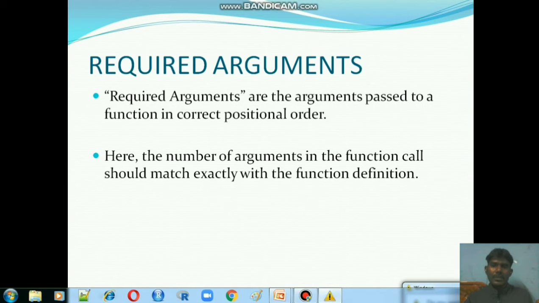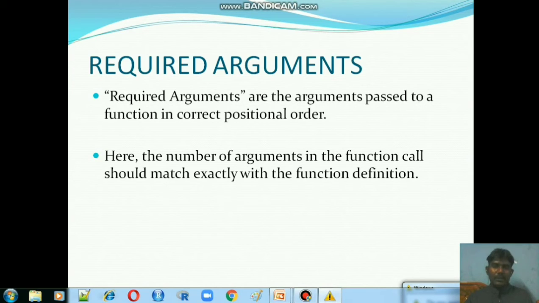In arguments, if there are 3 values, then the function definition itself must have the same 3 parameters or variables, otherwise it would be mismatching. If parameters are 2 and values are 3, it will not call, and the program will produce an error message.